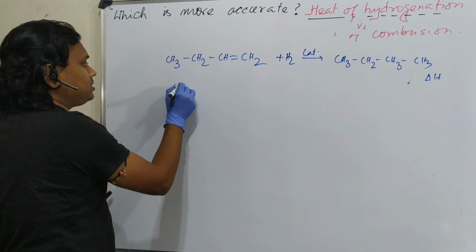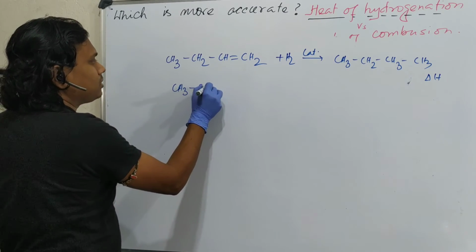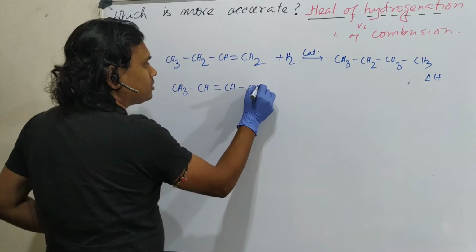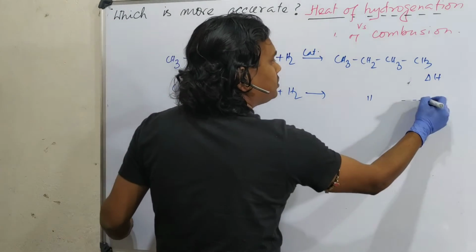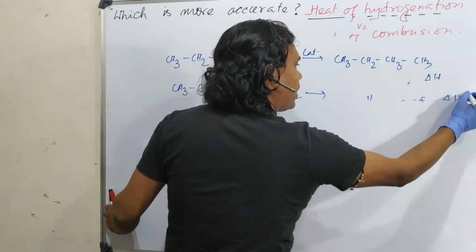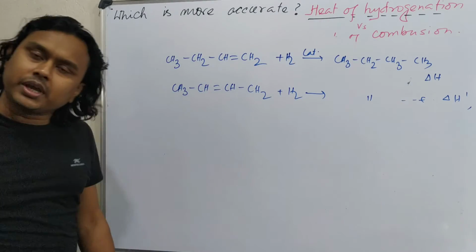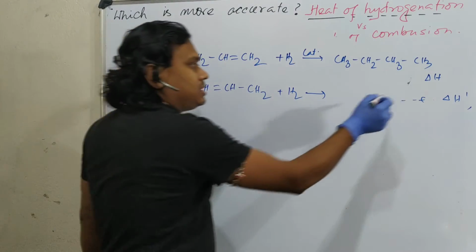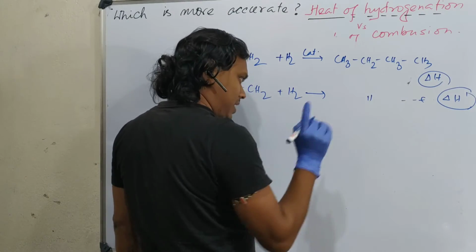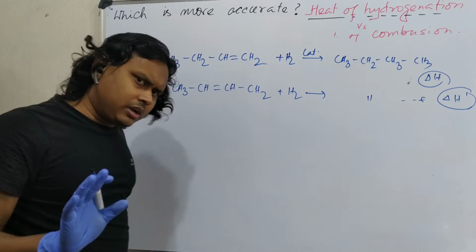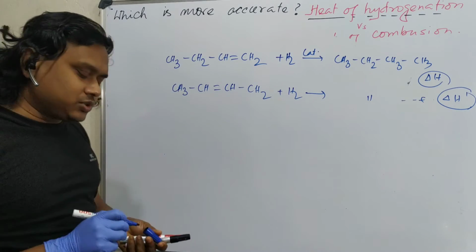Now another thing, if you take this and react this with hydrogen similarly, what will you get? Again butane plus delta H1 you can consider. Okay, so based on this delta H and this, the difference, you can conclude which one is more stable. You have got it? Fine. So in this case we can make it.